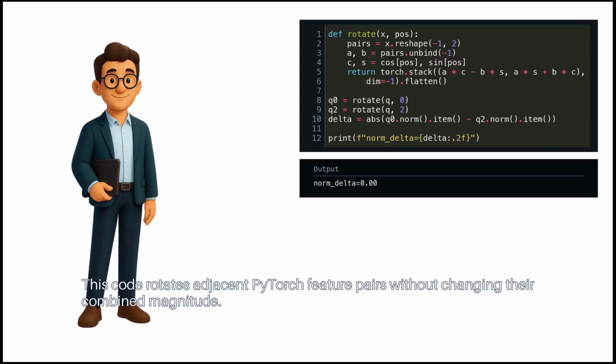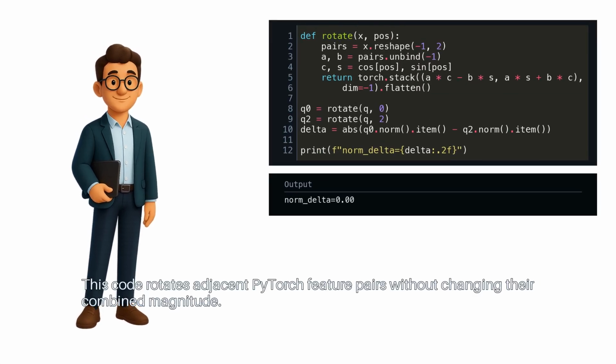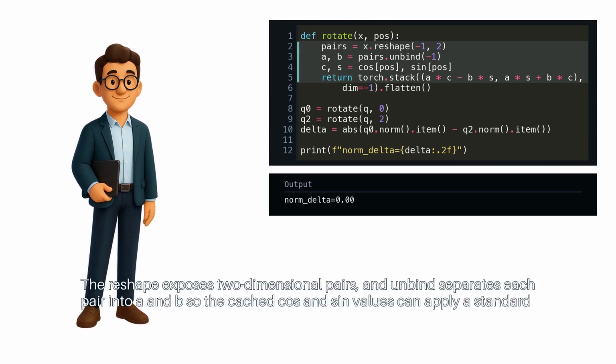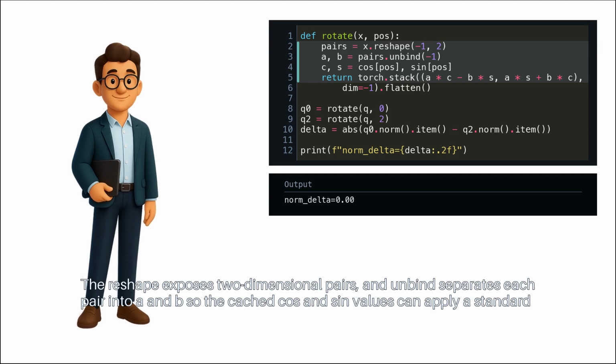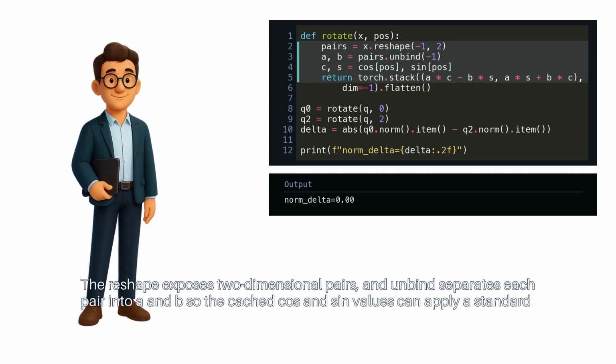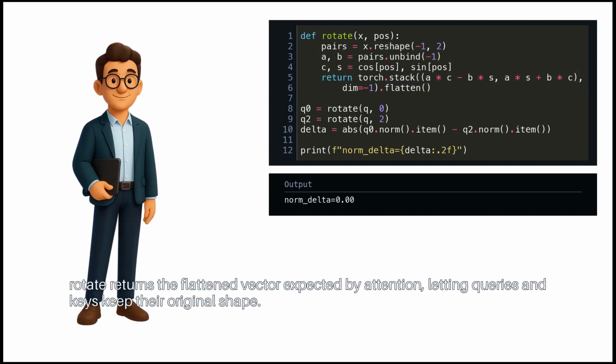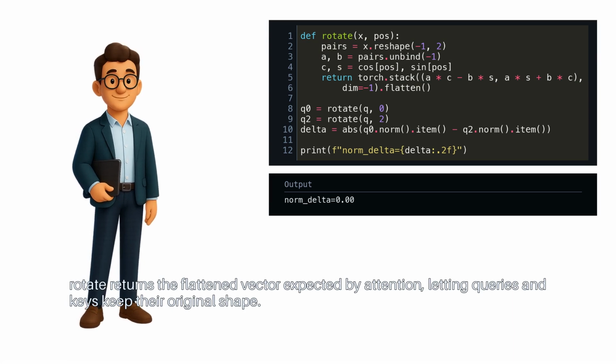This code rotates adjacent PyTorch feature pairs without changing their combined magnitude. The reshape exposes two-dimensional pairs, and unbind separates each pair into A and B, so the cached cos and sin values can apply a standard planar rotation. Rotate returns the flattened vector expected by attention, letting queries and keys keep their original shape.